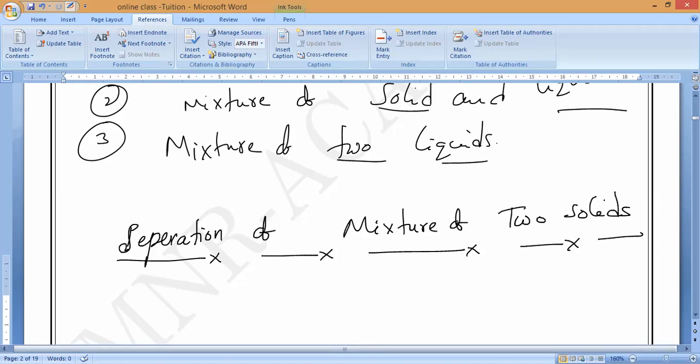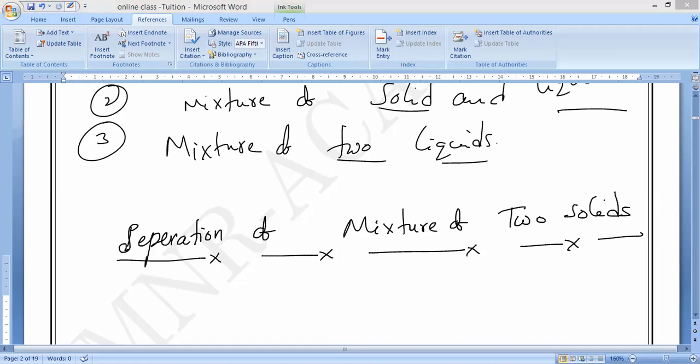Whenever you get two solids, we will use only three kinds of separation techniques. One is by using a suitable solvent. Second one is by the process of sublimation. Third one is by using a magnet.